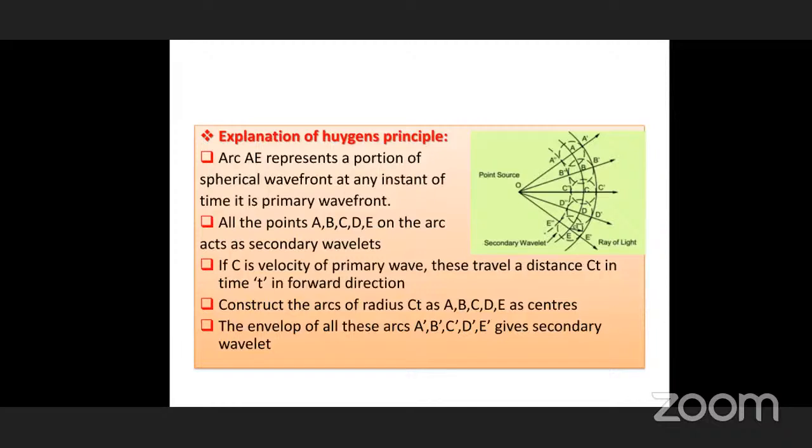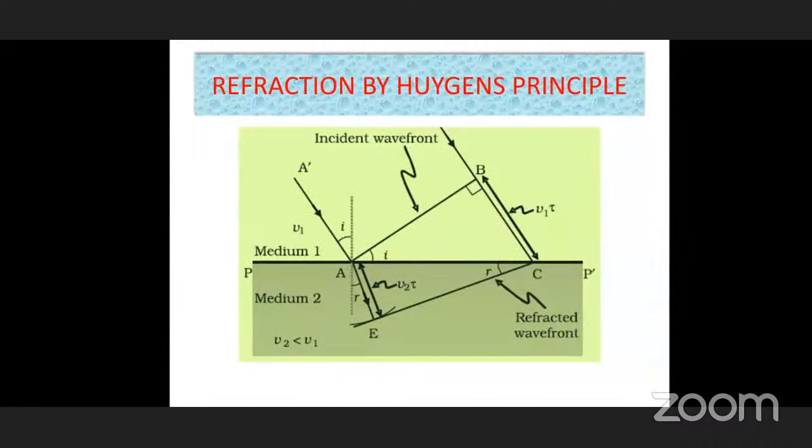Initially, A, B, C, D, E are the primary wavelet. AE is the primary wavelet. On this primary wavelet, we have taken some points A, B, C, D, E. Each and every point acts as a source of a secondary wave. So you have to draw arcs. The radius is exactly the length velocity into time, c into t. After t time, the new wave is A dash E dash. This is the explanation for Huygens principle. Can you understand? I think you can follow.